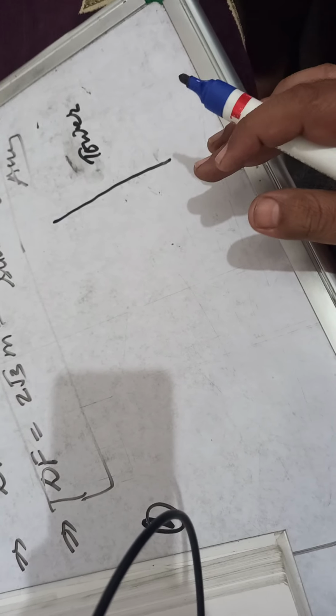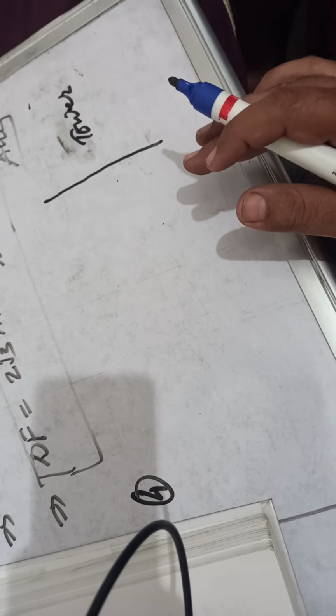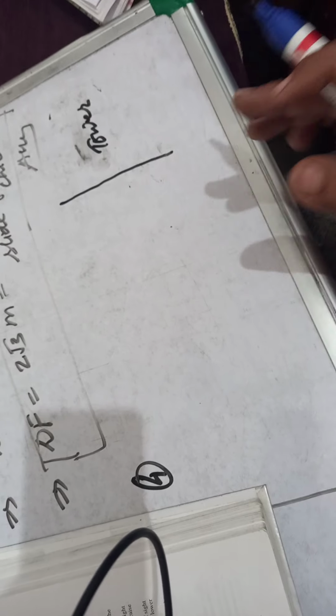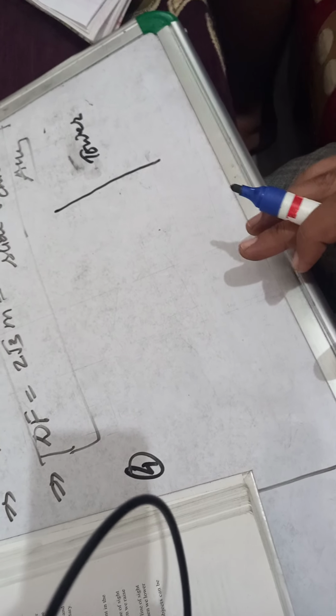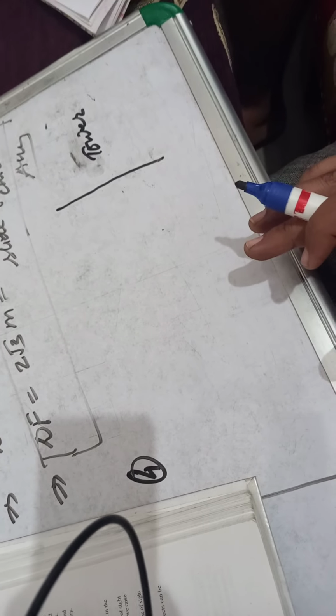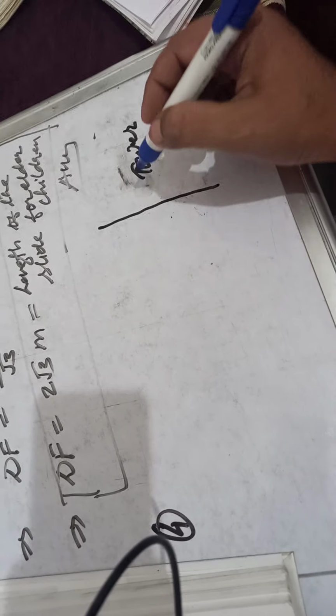The angle of elevation. What is angle of elevation? When the object is kept above the horizontal level, meaning we have to raise our head to look at the object, then the angle of elevation is formed. Okay, children. So see, this is the tower.